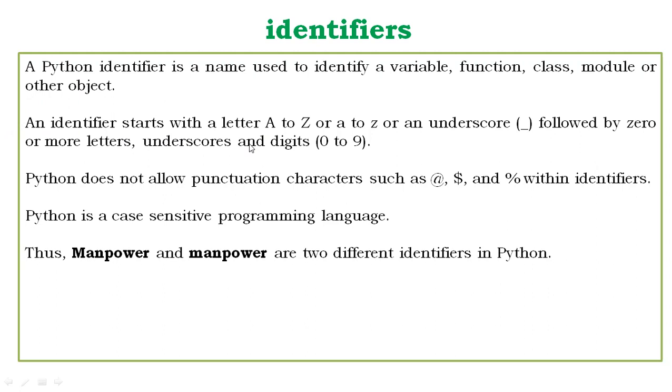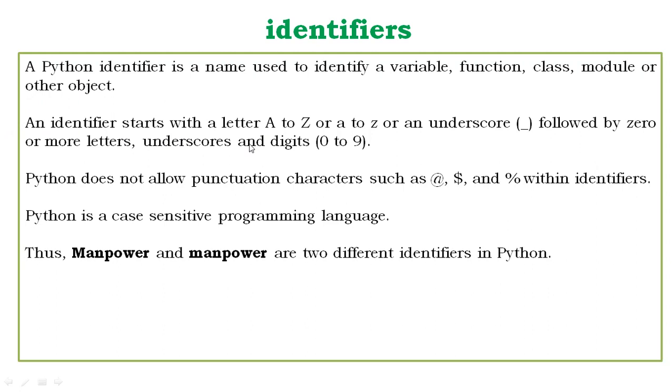These are the contents. If the identifier also ends with two trailing underscores, the identifier is a language-defined special name.